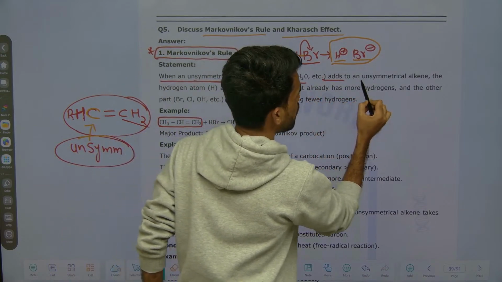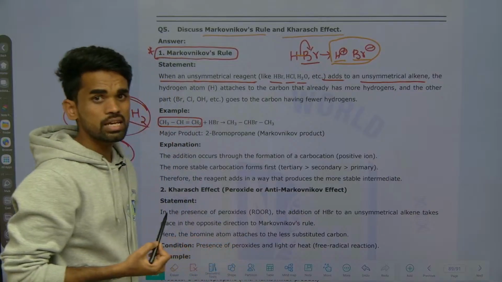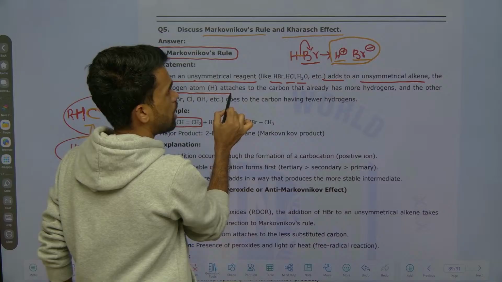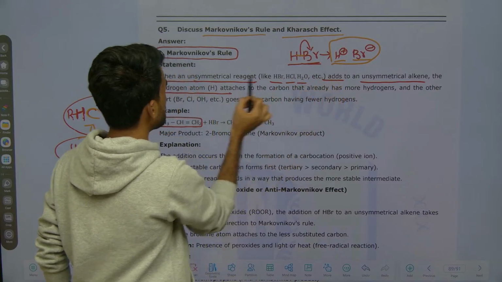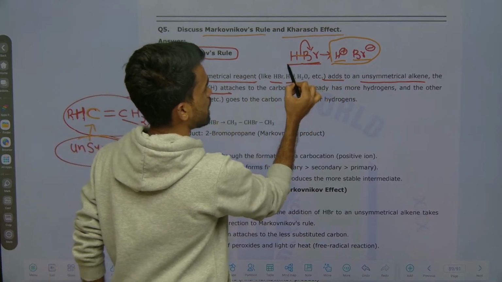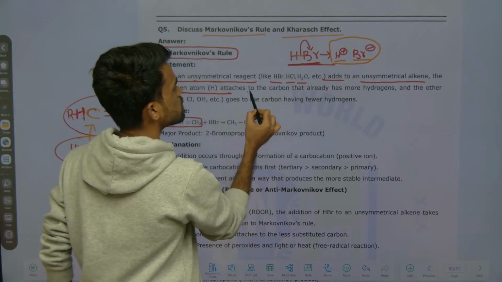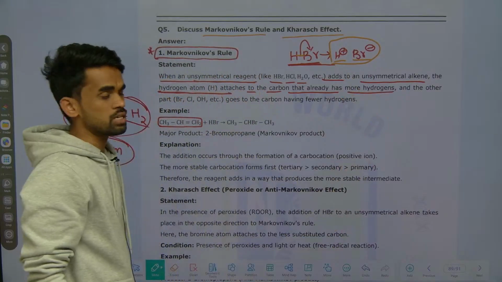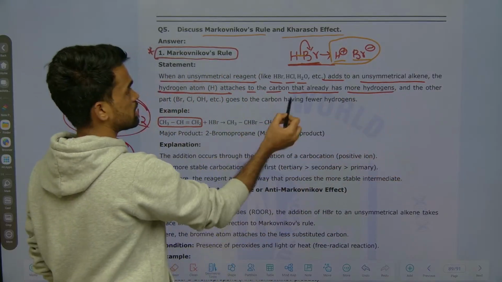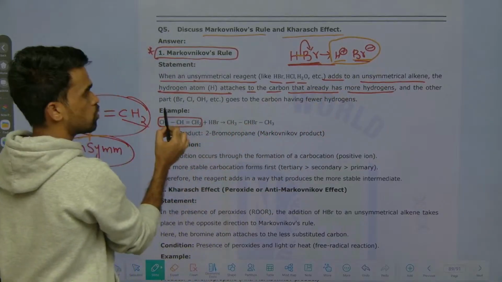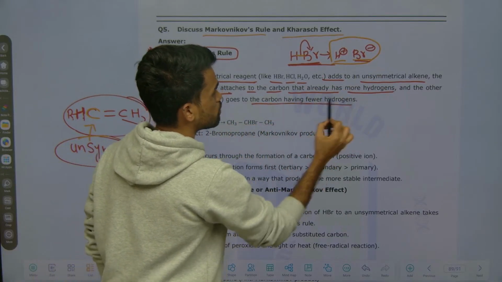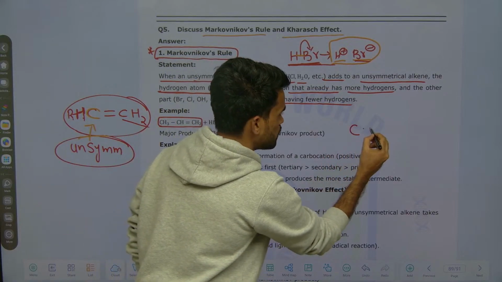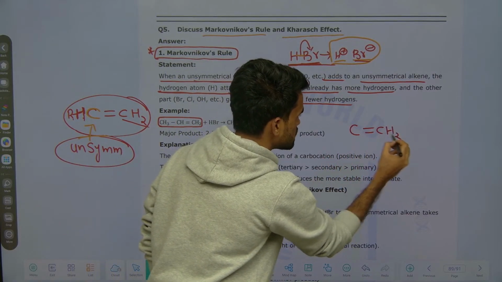Are added to unsymmetrical alkene. Which alkene? Unsymmetrical alkene. The hydrogen atom of this unsymmetrical reagent attaches to the carbon that already has more number of hydrogens, and the other part, that is the negative part, goes to the carbon having fewer number of hydrogens. It means very easy. Look at here, what I am writing, just follow this, then you will easily get the